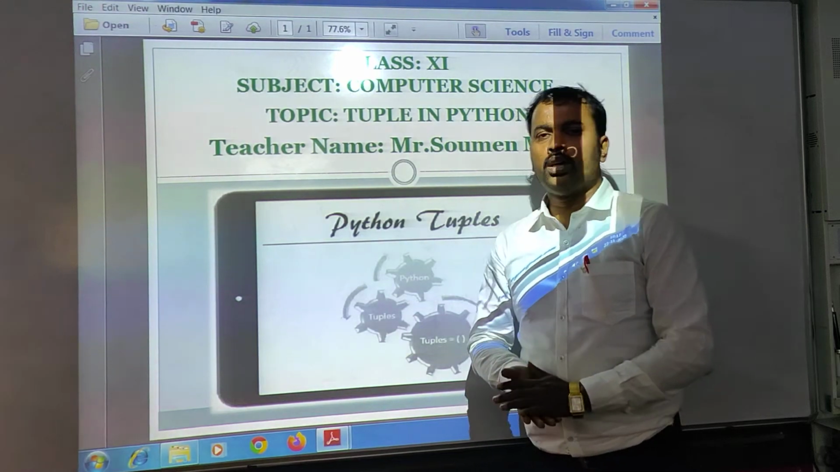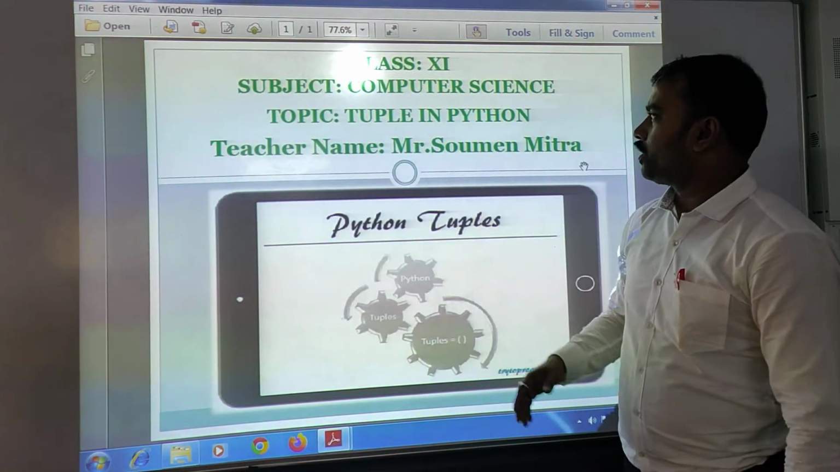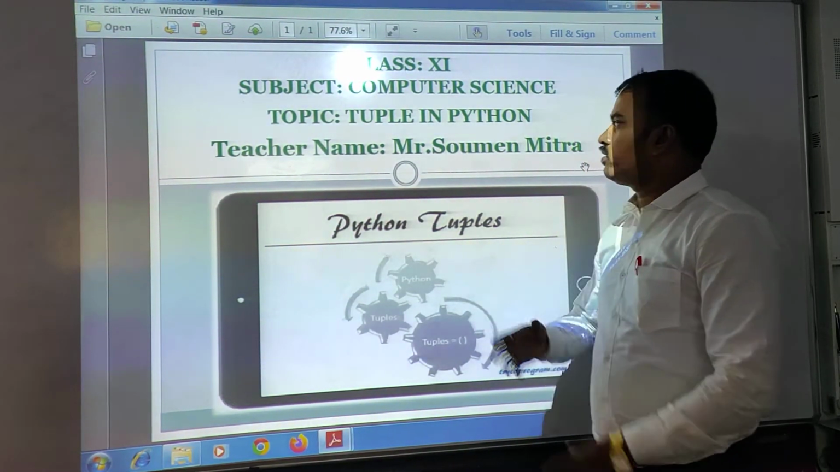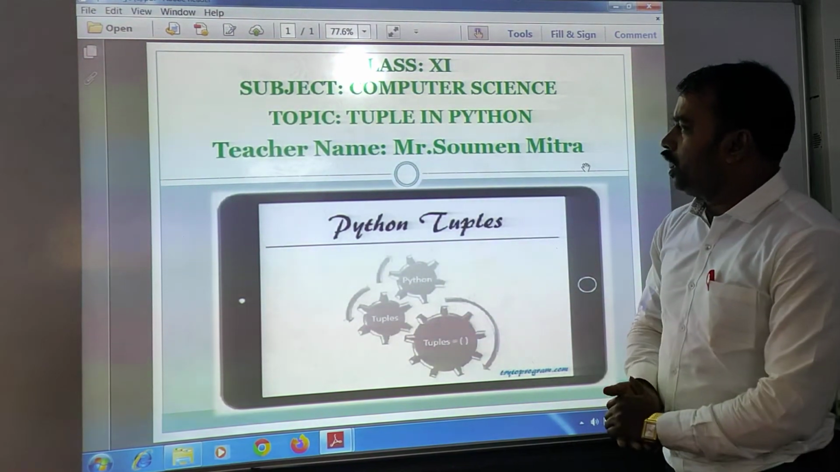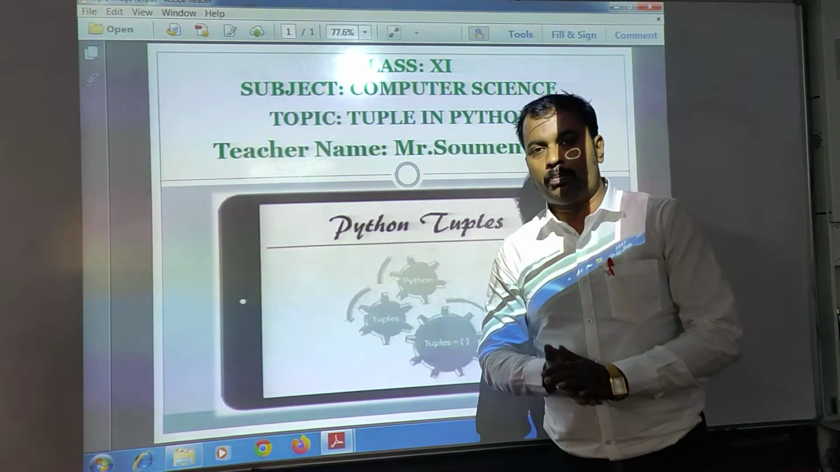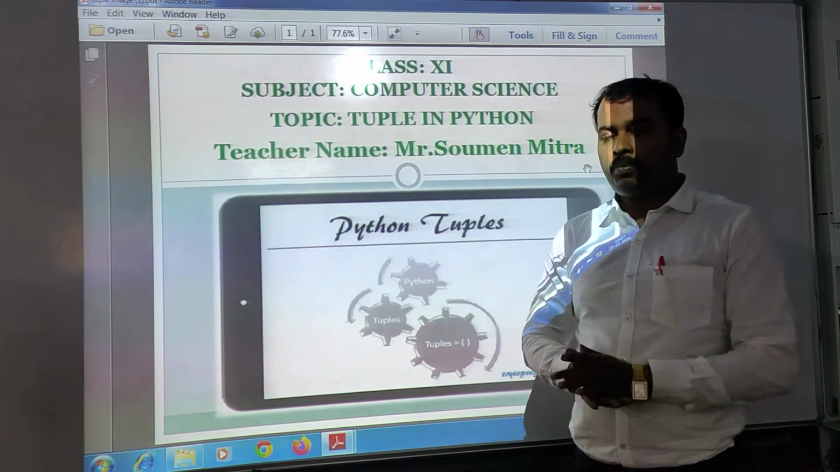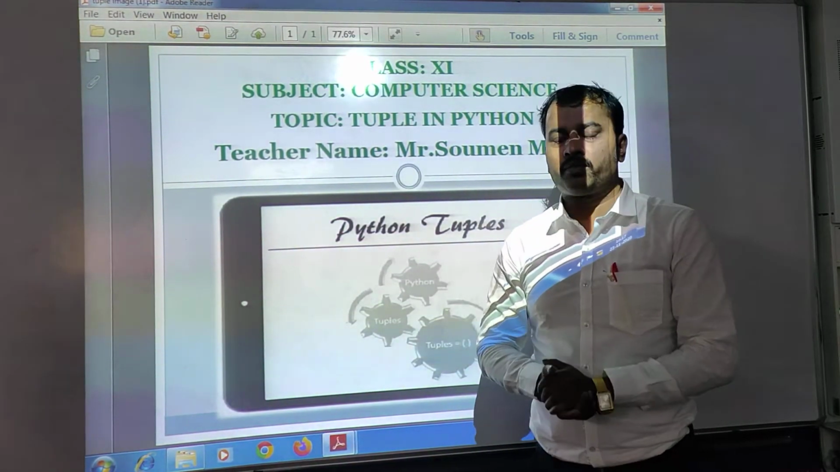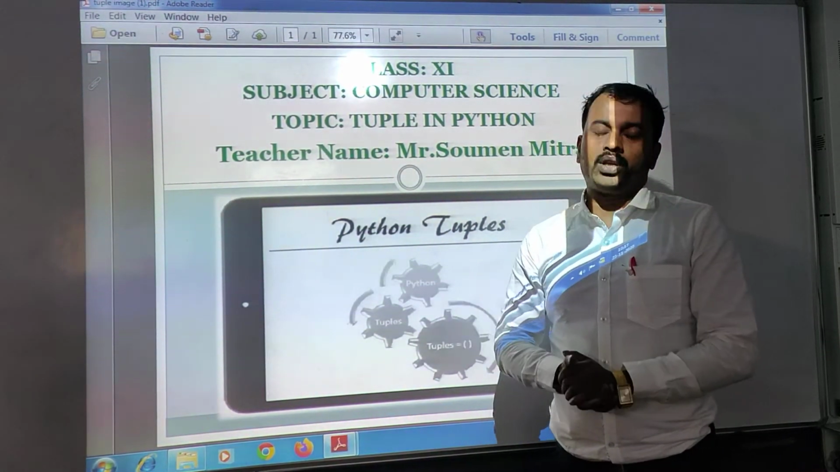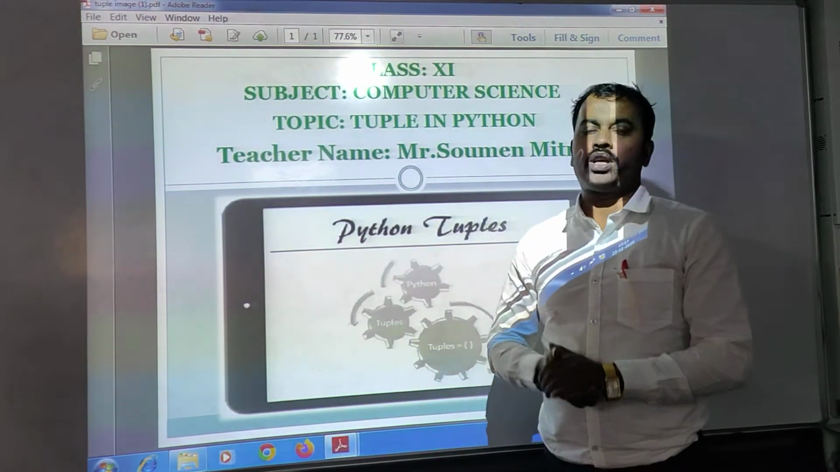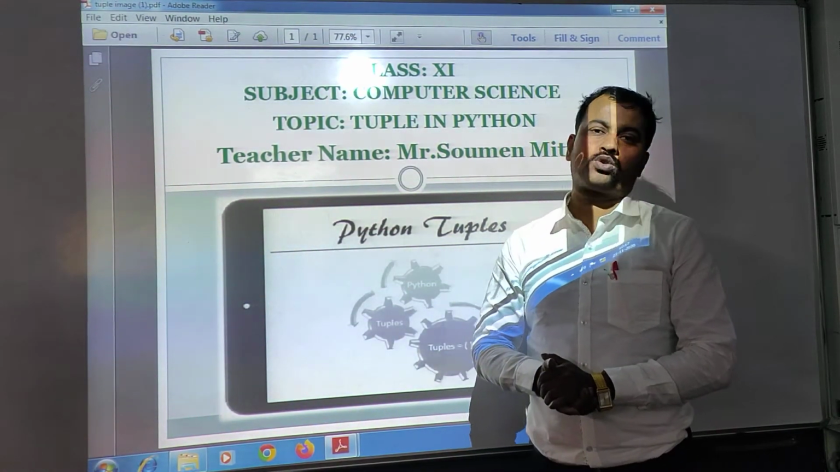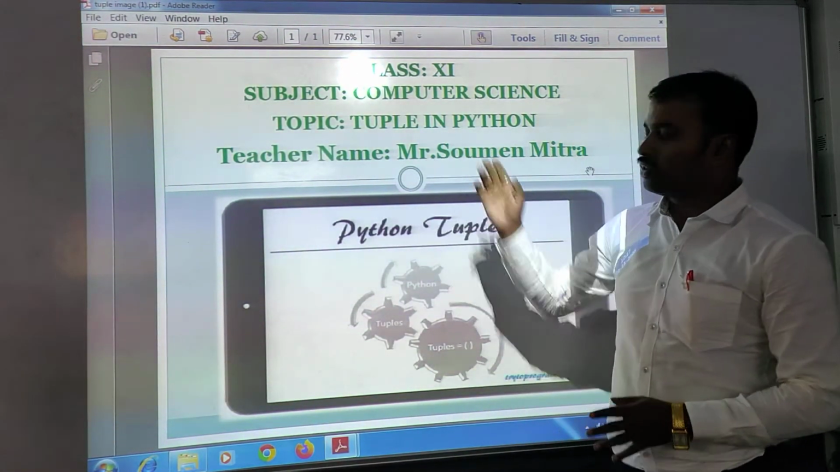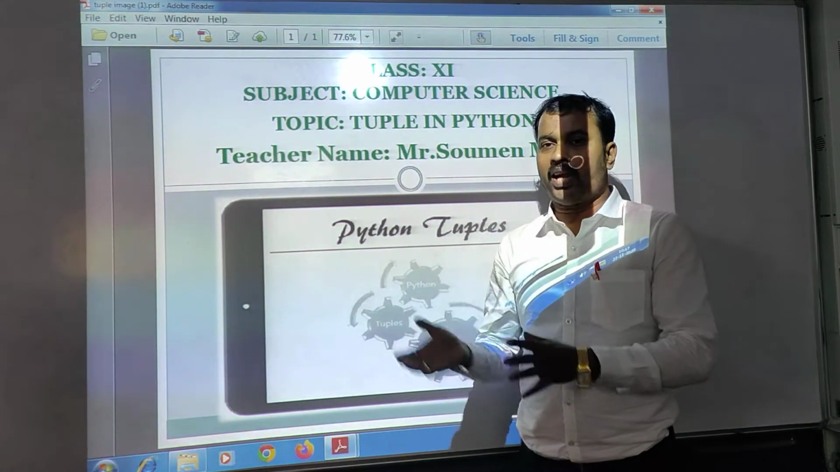Good morning, students. Today we start a very interesting topic in computer science, called the tuple in Python. What is actually called a tuple? This is similar to a list, where you can store multiple values of heterogeneous data types. A tuple follows the same concept.